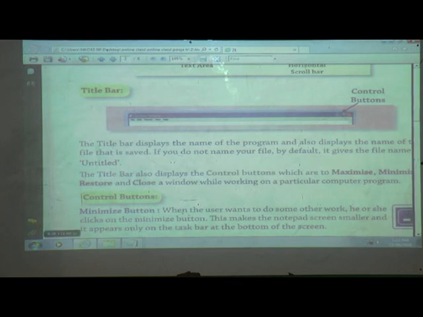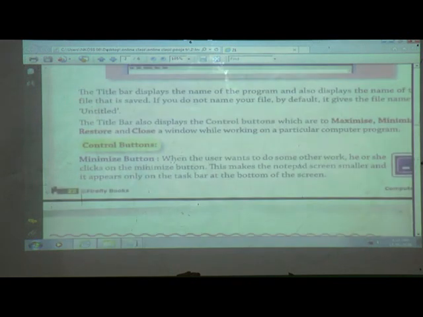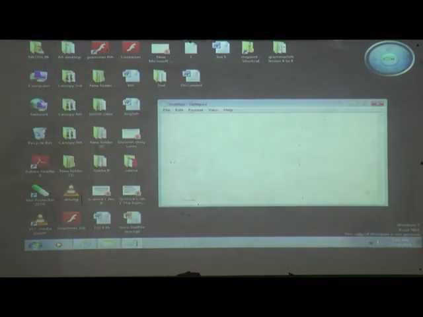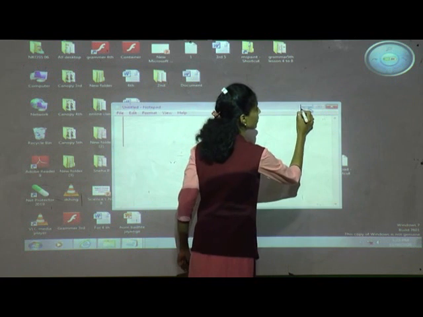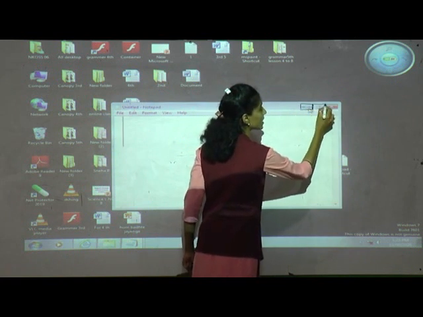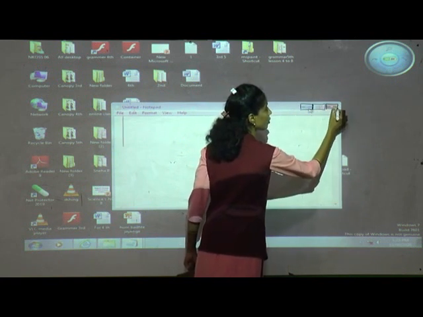First one is the control buttons. Which control buttons? Minimize. What is the use of this minimize button? These are the control buttons which are there. You can see, this is minimize, this is maximize and this is close. See where is the cursor? This first one is the minimize button, this one is the maximize button and this one is a close button.